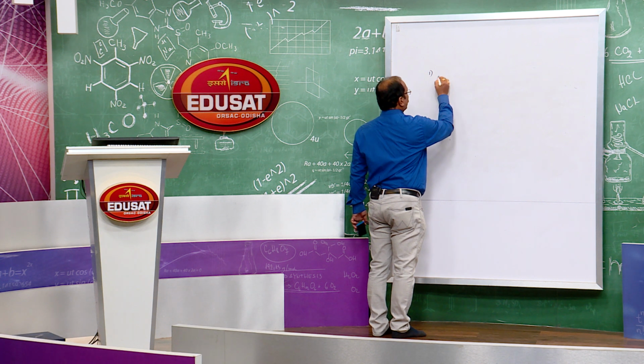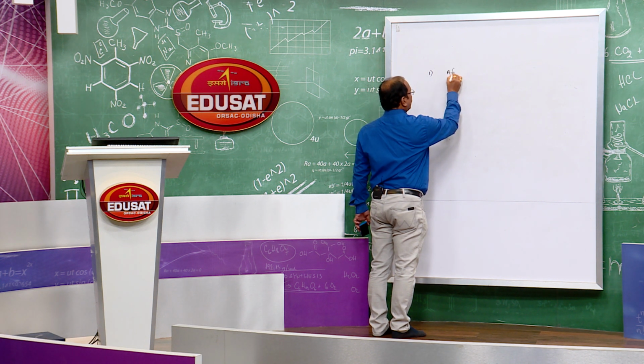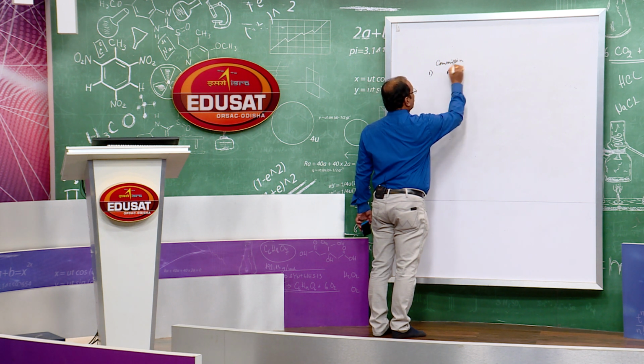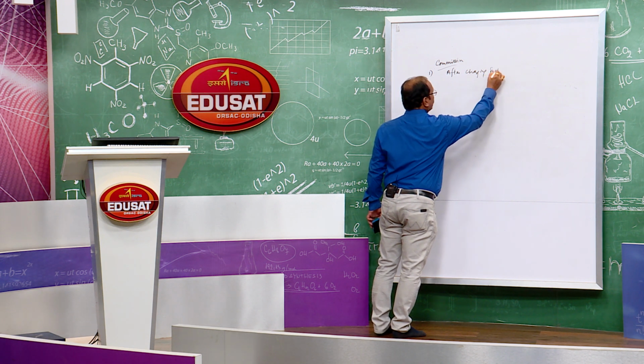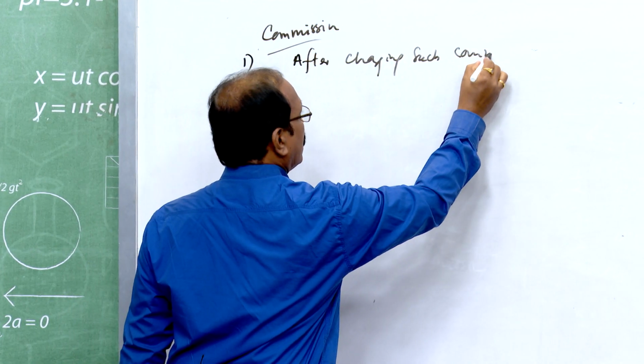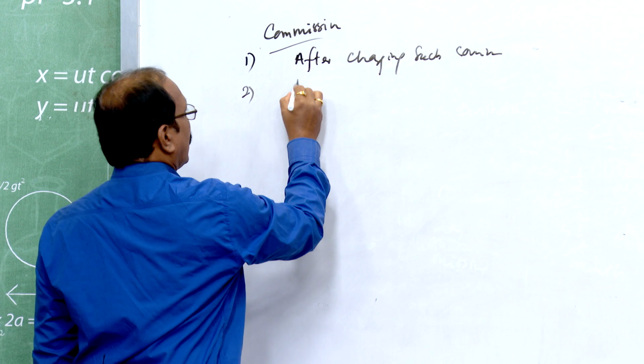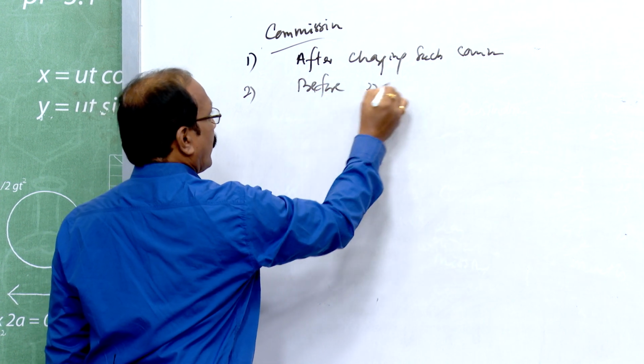It may be given in the question after charging such commission, or before charging such commission.